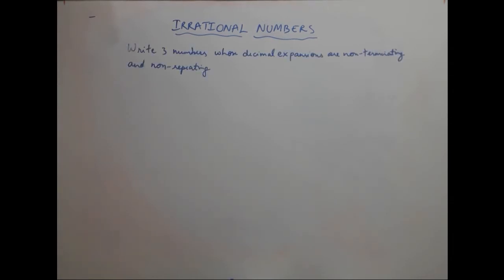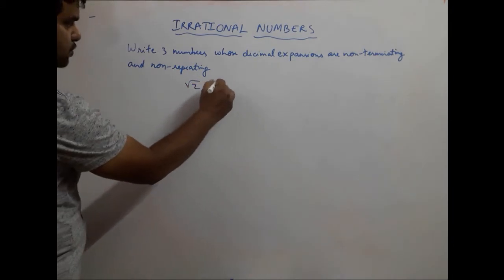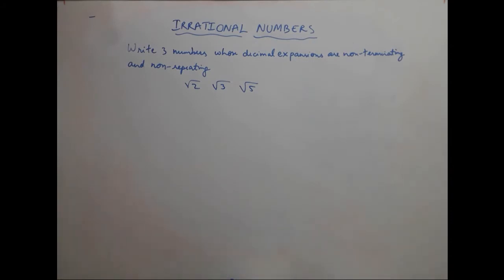Our question says: write three numbers whose decimal expansions are non-terminating and non-repeating. Obviously we are looking for irrational numbers, which we know are non-terminating decimals and they are non-repeating as well. Usually our irrational numbers are in the form square root 2, square root 3, square roots of prime numbers, which are not squares or perfect squares of any numbers.